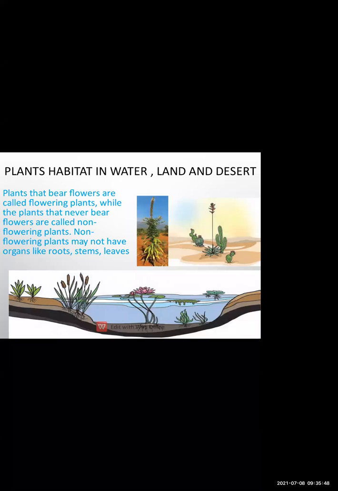And if the plants are not bearing the flowers, they are called as non-flowering plants. Okay, the plants which have flowers, we call such plants flowering plants, and the plants which do not have flowers, we call such plants non-flowering plants. Okay, non-flowering plants may not have the organs such as root, stem or leaves. So you must have seen the cactus, it does not have flowers or anything.